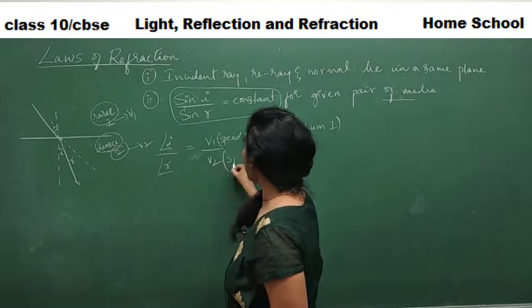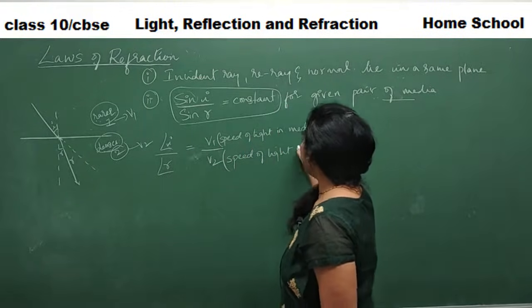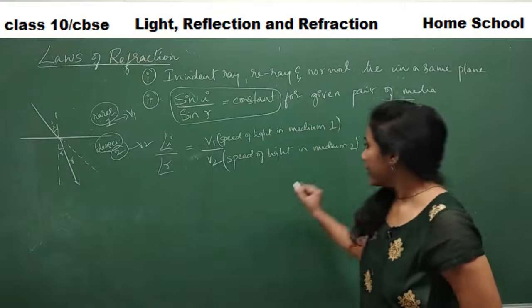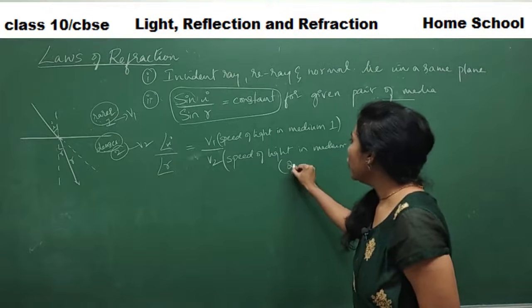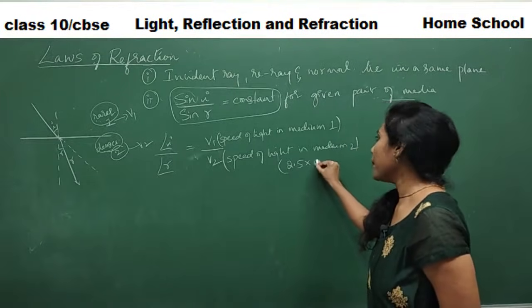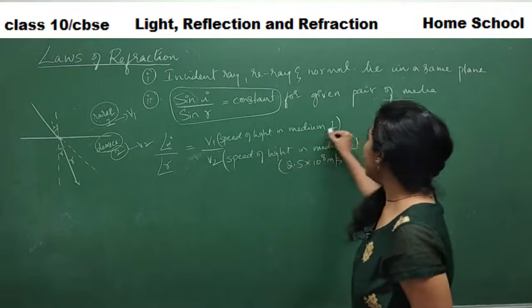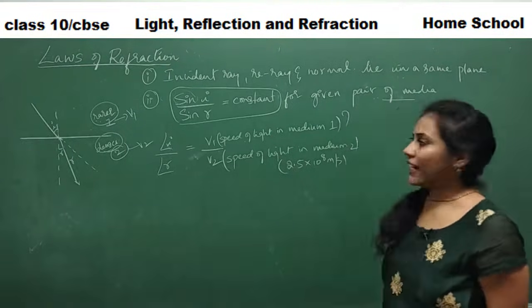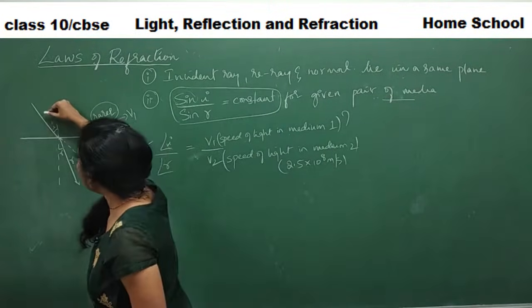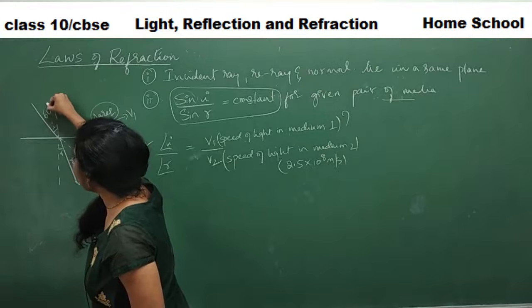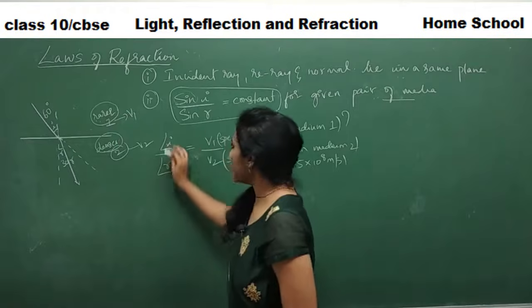And V2 is nothing but the speed of light in medium 2. Imagine the speed of light in medium 2 is 2.5 into 10 to the power of 8 meter per second. The speed of light in medium 1 I don't know, I have to calculate, whereas I know the angle I. Imagine angle I is 60 degrees and angle R is 30 degrees.